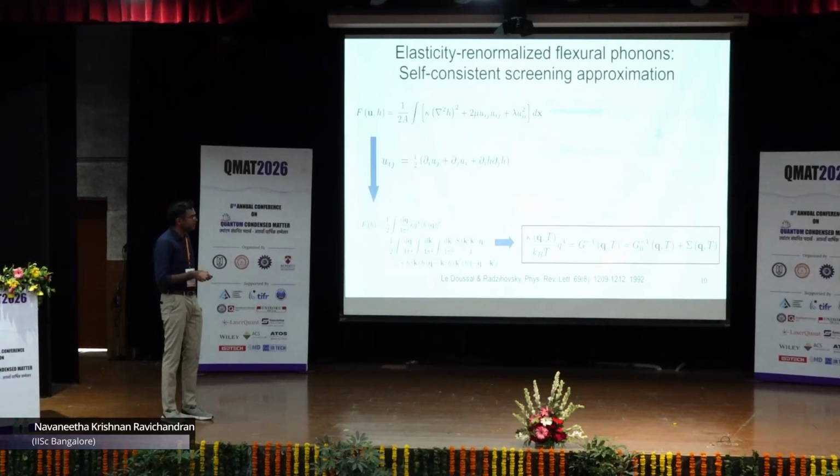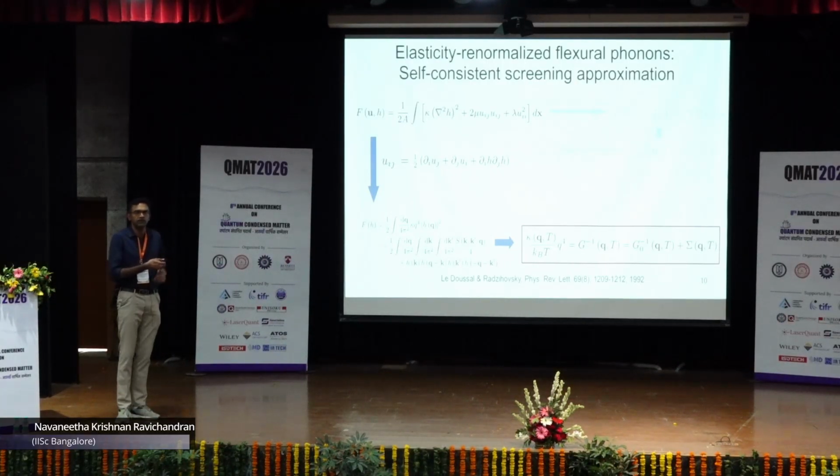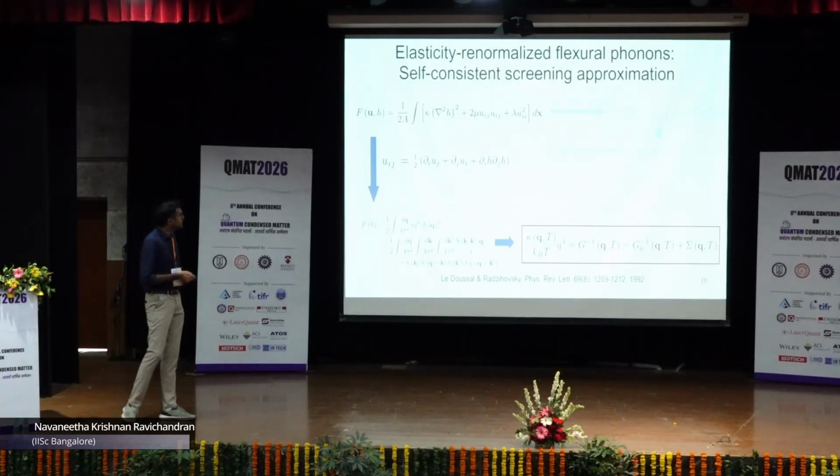Because I have an effective propagator, I can extend the same definition and compute an effective bending rigidity, which is now dependent on q as well. So here k naught is independent of q, independent of length scale. But in this expression, we now have k dependent on q, which can be computed by just using this expression here. This is the self-consistent screening approximation.